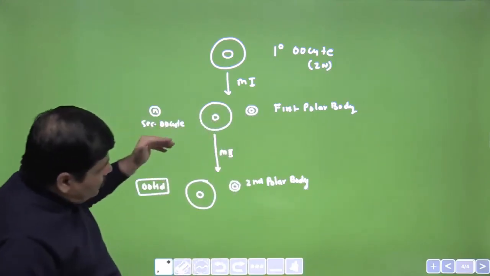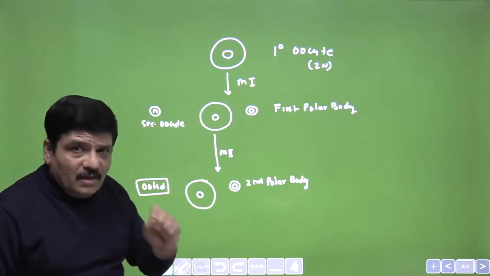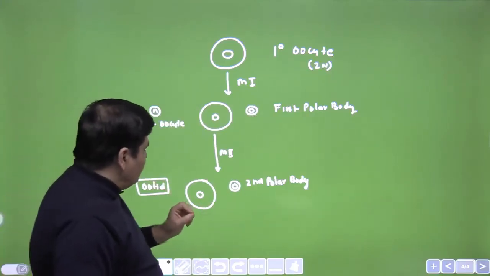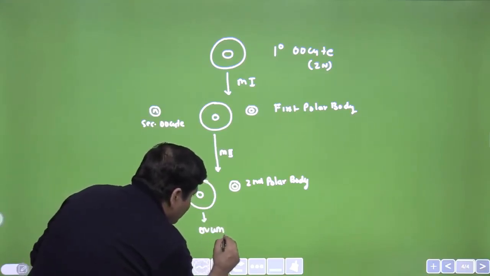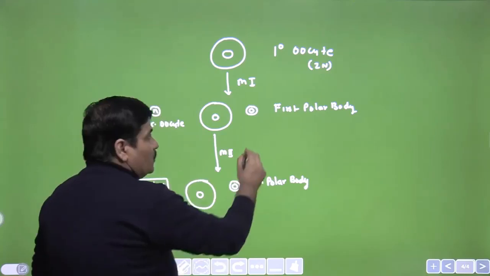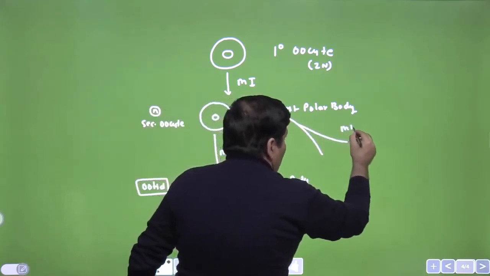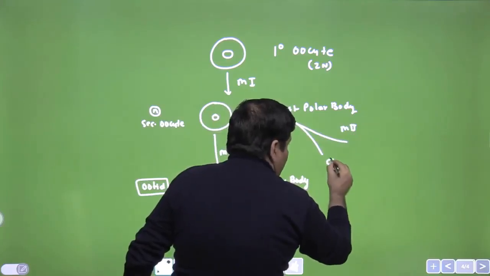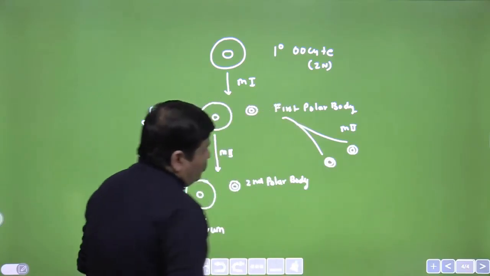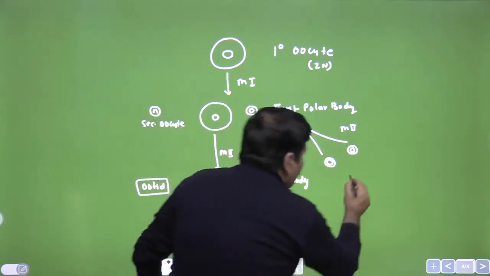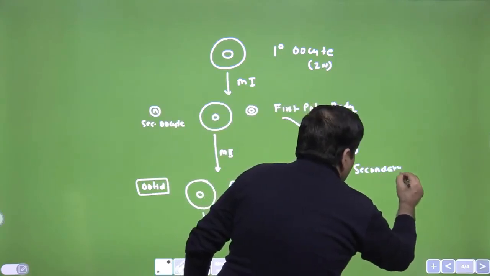Now, before coming to the question that we are discussing, what is the advantage, let me complete the process. Obviously this cell will now be called the ovum. What happens to the polar bodies? The first polar body may or may not undergo meiosis 2. If it does, it will lead to the formation of two haploid daughter cells, and these would be called, look at the word, secondary polar bodies.